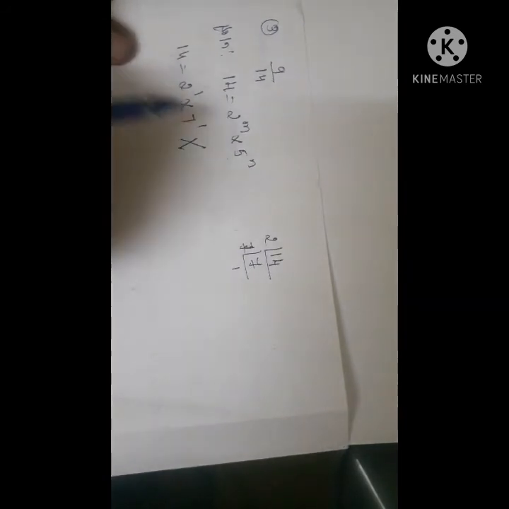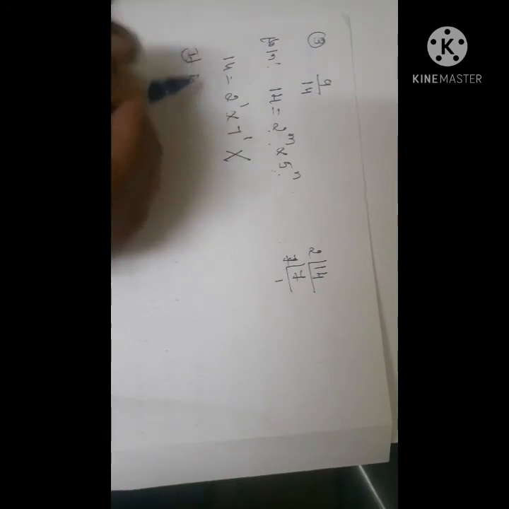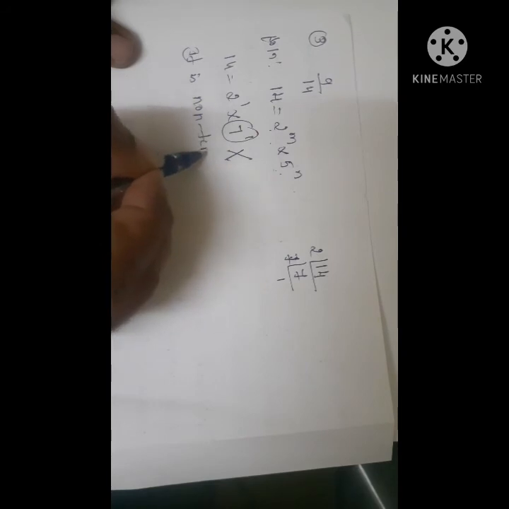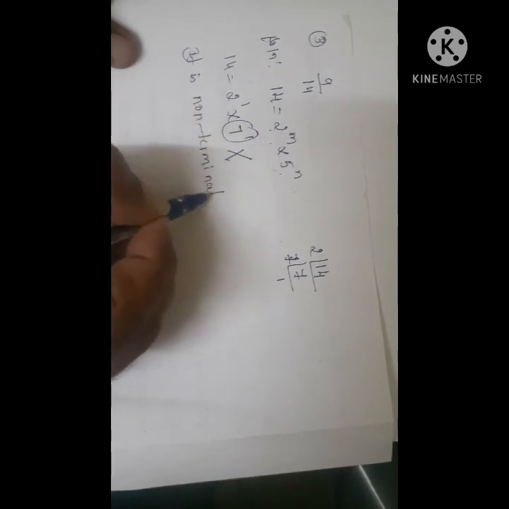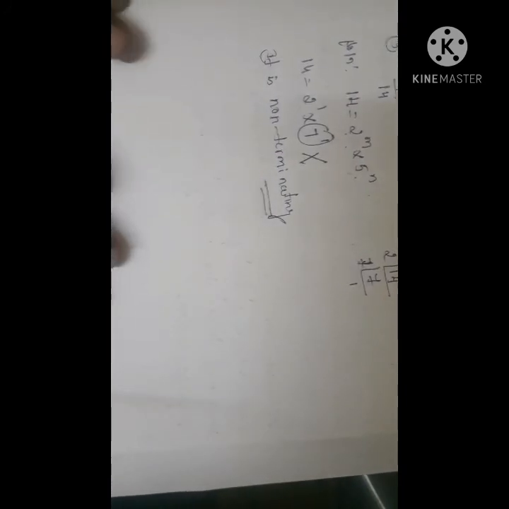Hence, it cannot be expressed in the form of 2 to the power of m into 5 to the power of n. Therefore, it is non-terminating. Non-terminating, because 7 is there.